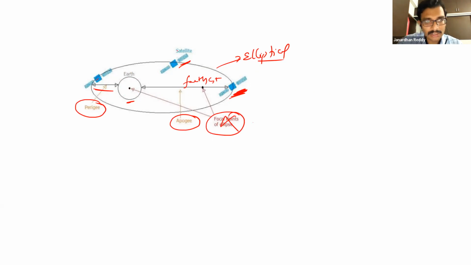It is not falling. This satellite is not falling and hitting the Earth because this satellite has a velocity, because of which a balancing force will come. Okay. So when these things are balanced, it will not fall. That's the reason the International Space Station or anything, they will not fall because they are moving at very high speeds. Okay. So that is the thing. Things are not falling.